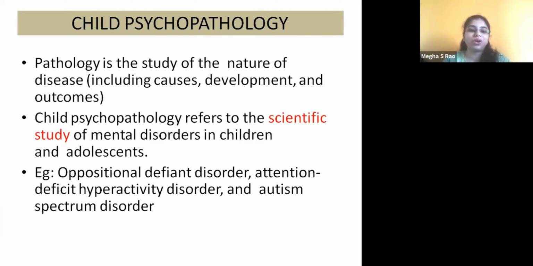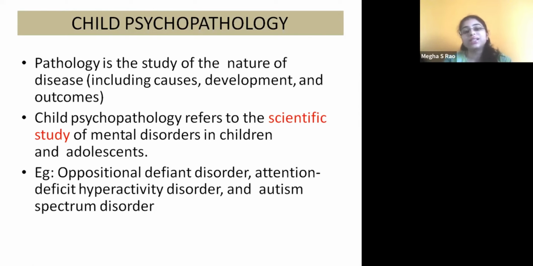However, when we talk about child psychopathology, it refers to the scientific study of mental disorders in children and adolescents. When I talk about children and adolescents, the age group will be from infancy till the age of 18, right? So the teenage years, all of them are called adolescents. Even before 18, like first PUC, second PUC, till there they are called adolescents. Probably till 16 years of age we call them adolescents.